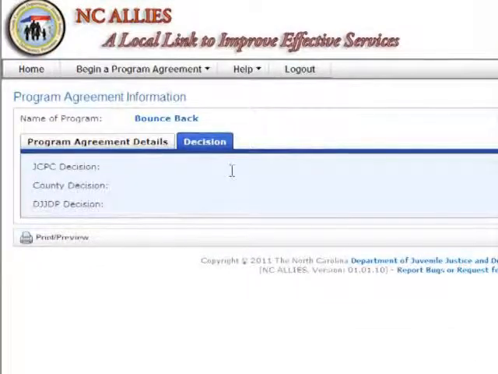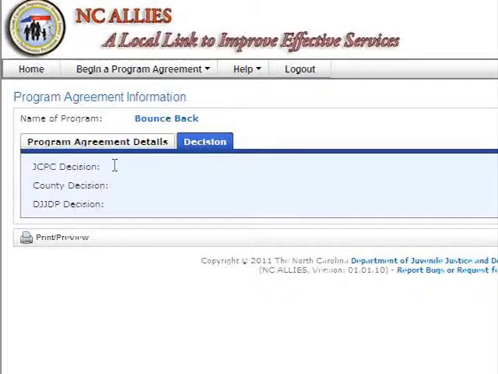Let's say, for example, you completed your program agreement and your local JCPC has awarded you funds, but is requiring that you revise your budget based on the amount of the JCPC award. This is where you would find out that information.